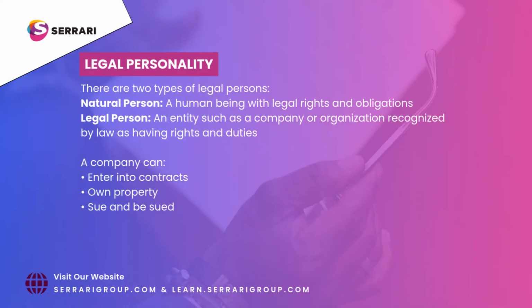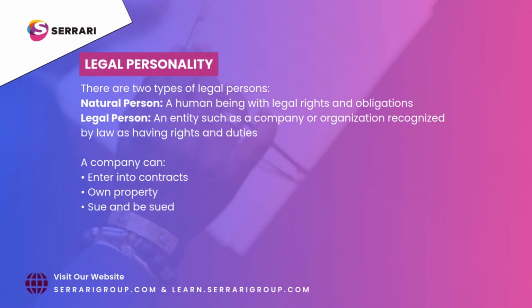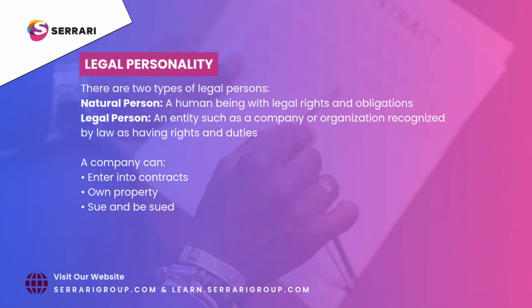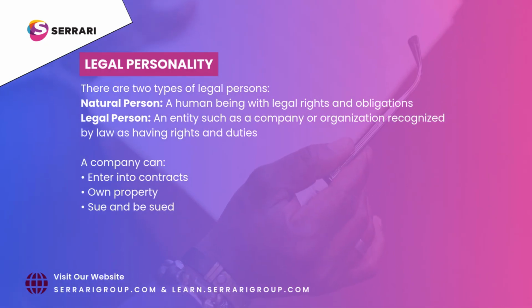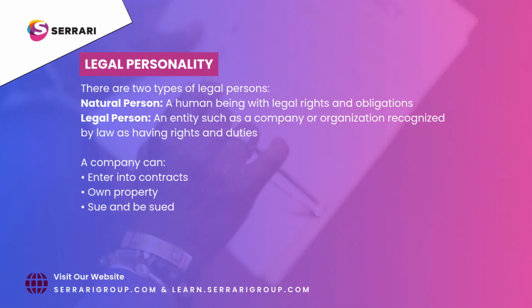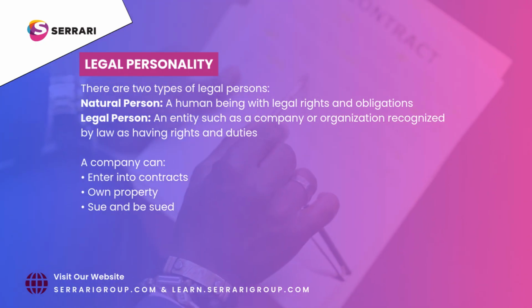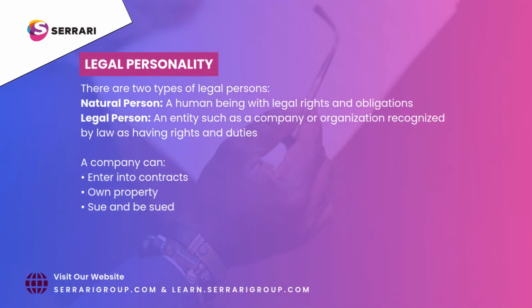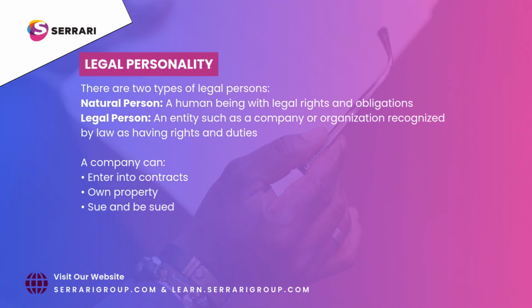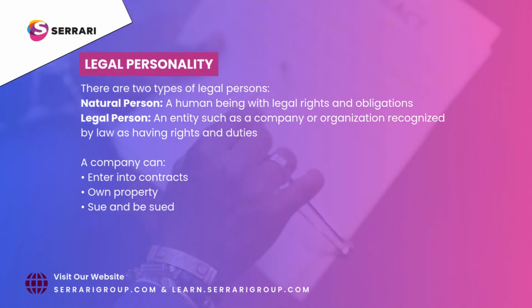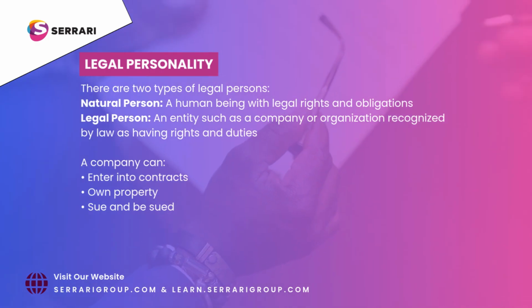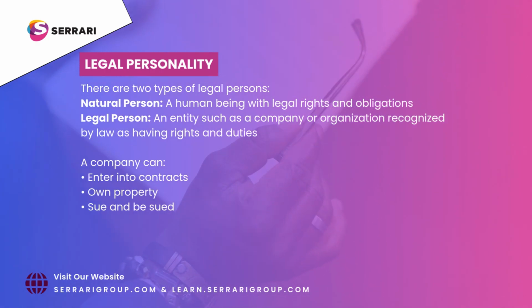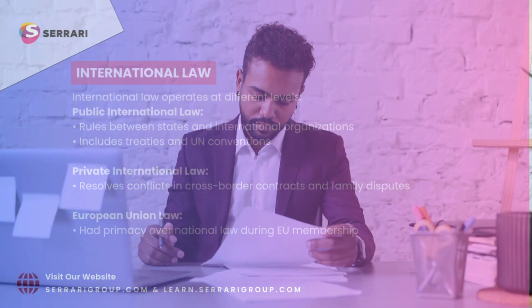Legal personality. There are two types of legal persons. Natural person, a human being with legal rights and obligations. Legal person, an entity such as a company or organization recognized by law as having rights and duties. A company can enter into contracts, own property, sue and be sued.